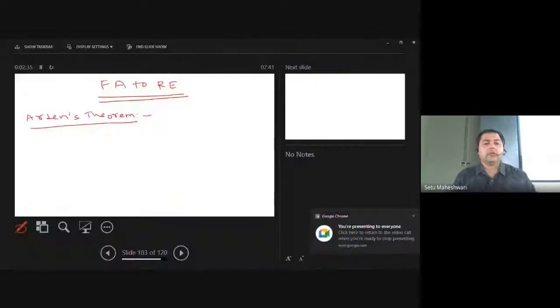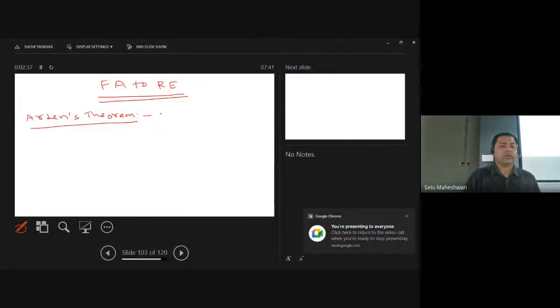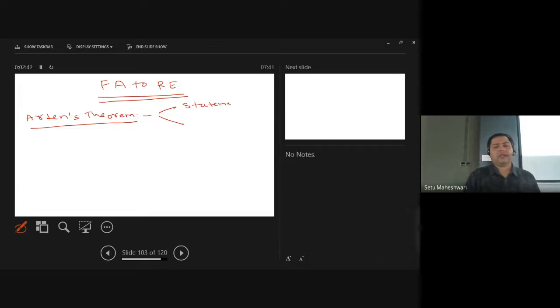The reason is that you have three things to do here. One is Arden's theorem statement. This can be asked in just a 1 mark question also. One is Arden's theorem's proof. This proof can be asked in 2 marks, 4 marks, even 1 mark also. It's not a big proof. You can do it easily. And one is a question.